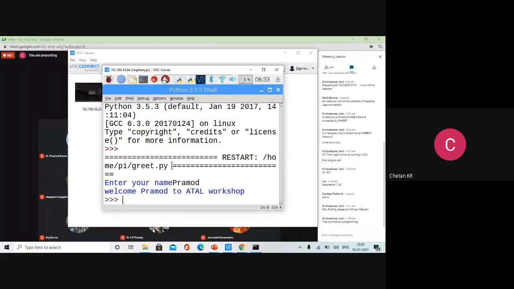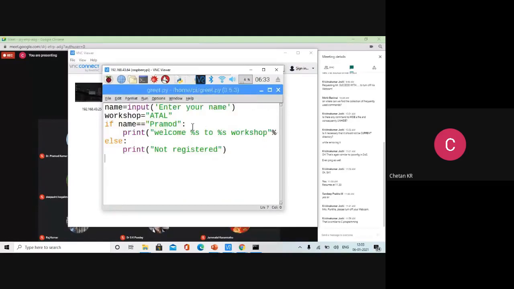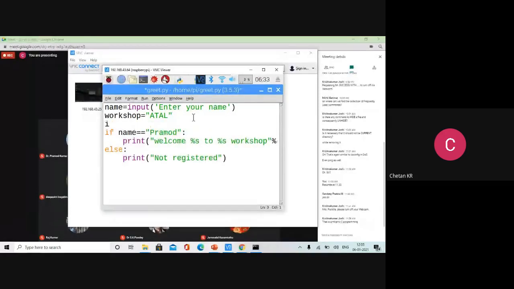So there is a better alternative in Python. What we can do is store the list of registered users. Let me create a list of registered users. Let us say the variable is LR. LR indicates a list of registered users. Let me create a list here.